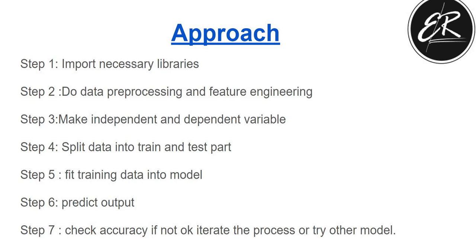If accuracy is not that good, let us suppose it is 70%, then we will try other models to get accuracy better than 70%. If that particular model also does not work, then we will have to do preprocessing again, and follow the steps from preprocessing to predicting the output. In simple words, we will have to iterate.